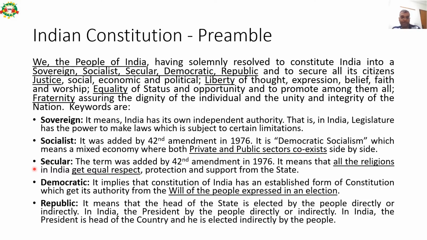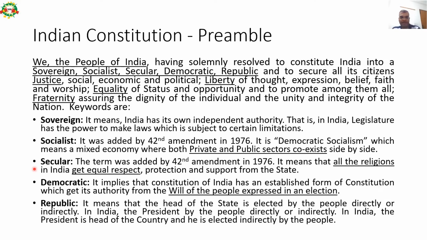Democratic. It implies that the Constitution of India has an established form of government which gets its authority from the will of the people expressed in an election. So people elect their government. The state or the country is being run by people by way of election. Republic.